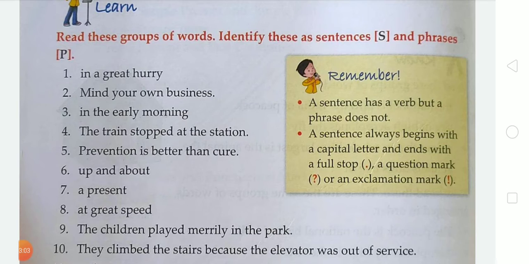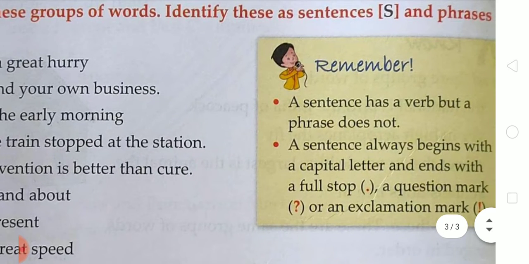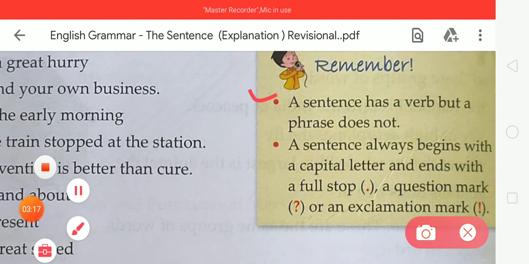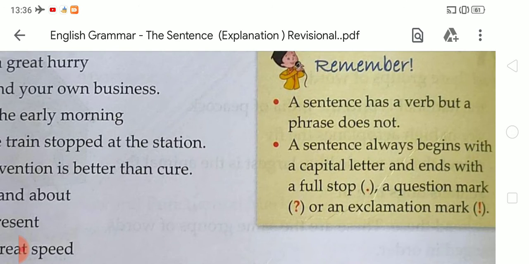Now there is a remember for you. You have to remember that a sentence has a verb but a phrase does not. It's also a difference between sentence and phrase. A sentence always begins with a capital letter and ends with a full stop, question mark or exclamation mark, but phrases do not.